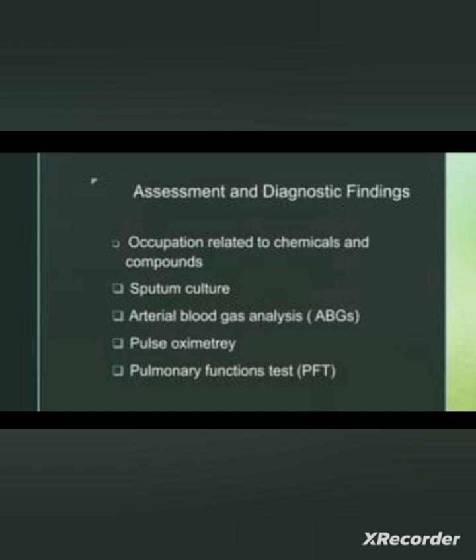Already in the history we will assess the occupation related chemicals or compounds, the presence of chemicals or compounds. Then sputum culture you can assess in order to identify any microorganism present. Then arterial blood gas analysis. Then pulse oximetry in order to assess the oxygen saturation level. Then pulmonary function test also is helpful. And then chest x-ray in case of